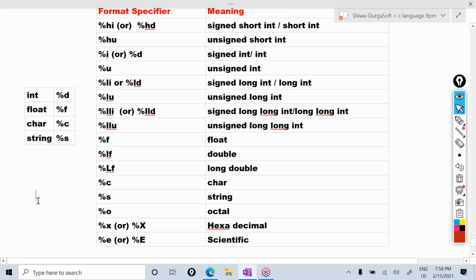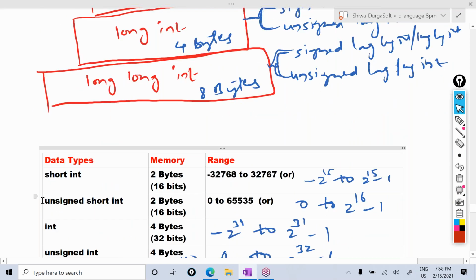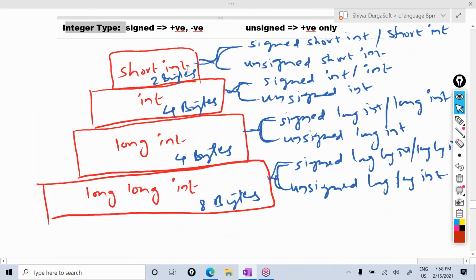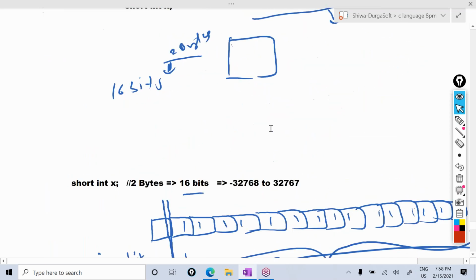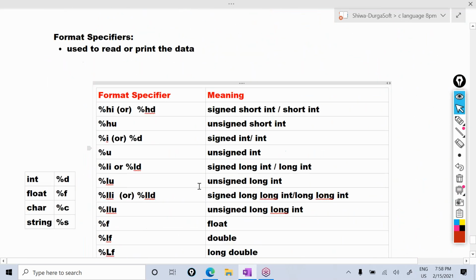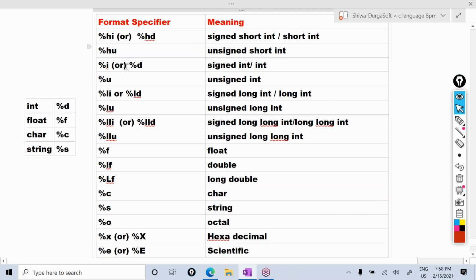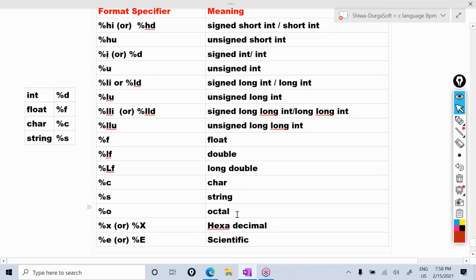So today we discussed what types are there in the integer type: short int, int, long int, long long int. In every integer type, again 2 types are there, signed and unsigned, and some fixed size range memory is there. Because of this memory, fixed ranges are there. We discussed why those ranges, and also the format specifiers list. Now I'm stopping the session here. In the next session, I will explain how we can declare the variables and assign the values, and I will explain the basic programs in the C language.